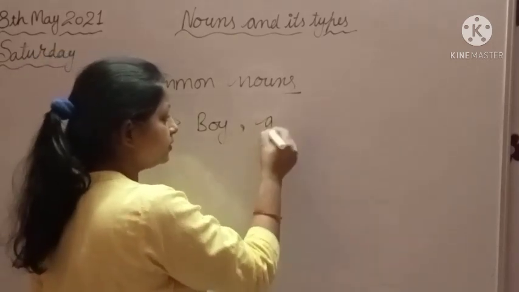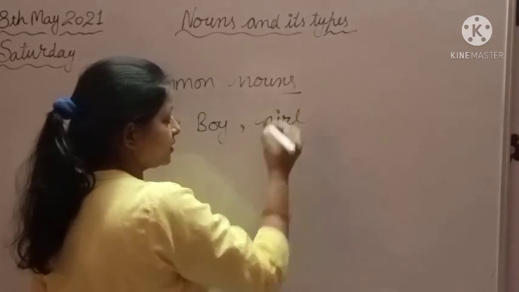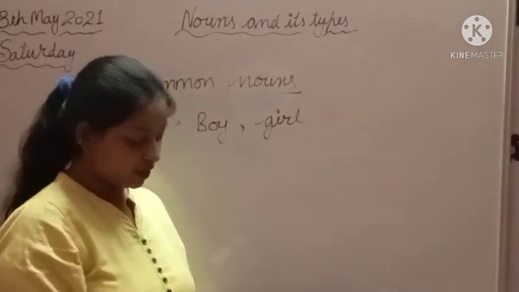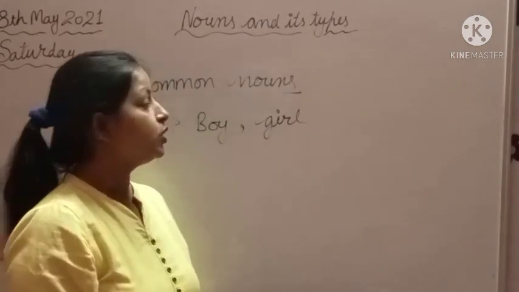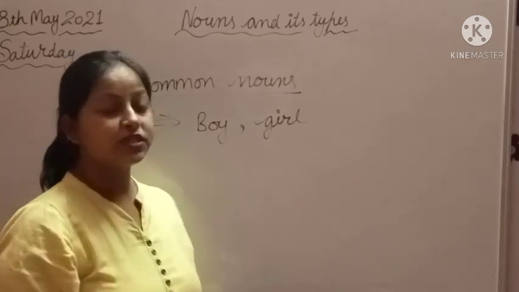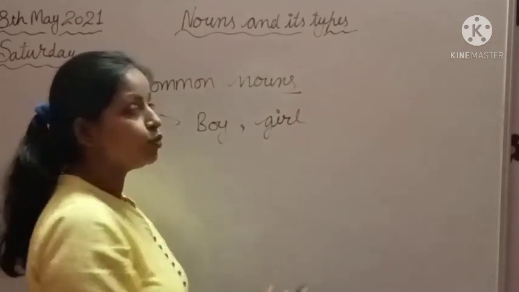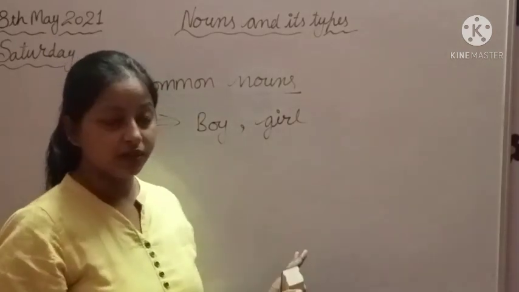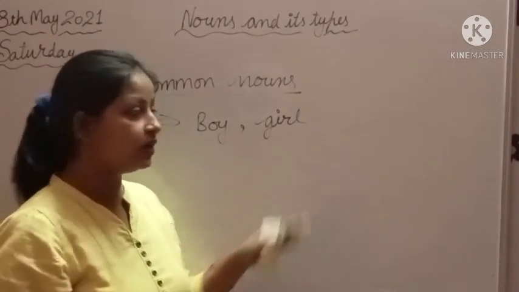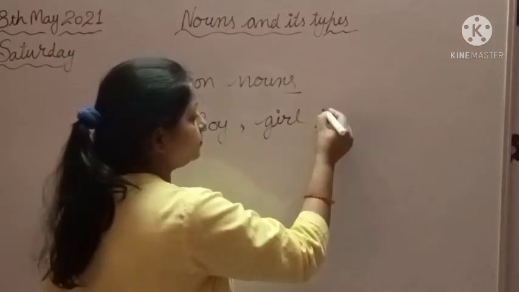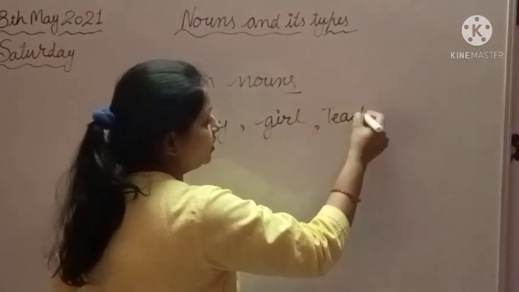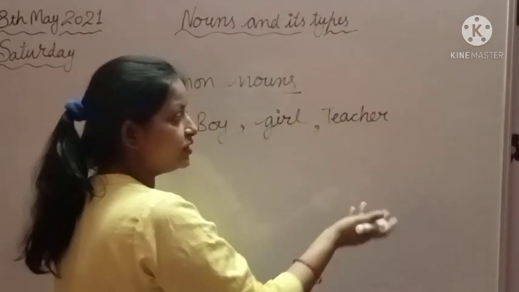Like girl. Yes, common noun means the words that are used commonly for the same kind of things. Like girl, we use this word for all girls, है ना. Like teacher, we use teacher for all teachers.